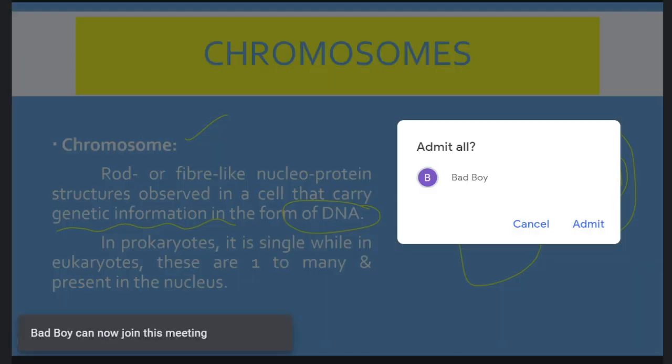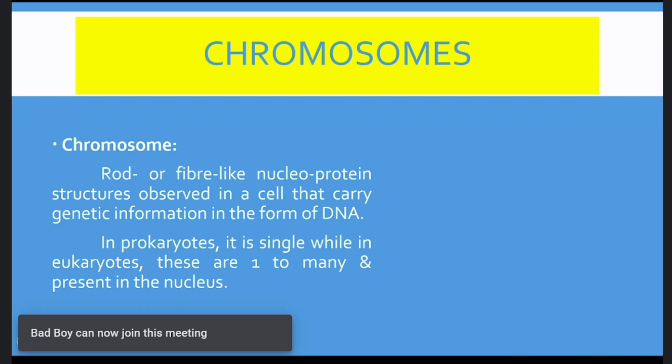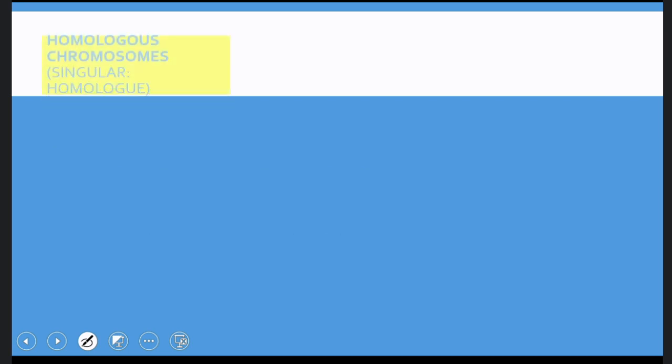This is the basic definition of a chromosome. What chromatid, chromomere, chromonema and DNA are, we'll discuss in a later class.